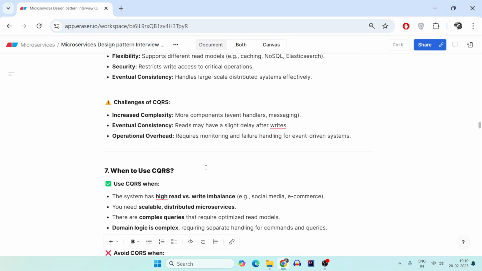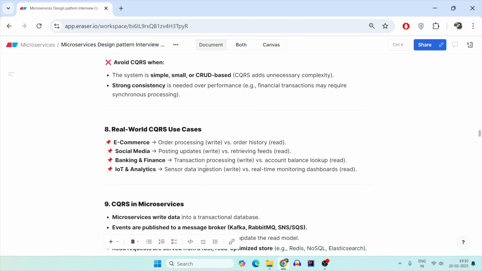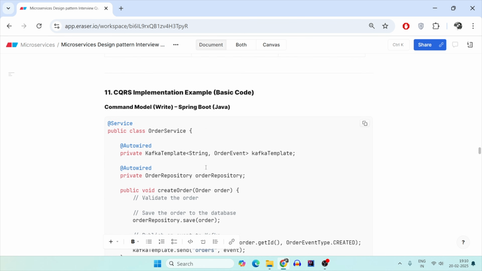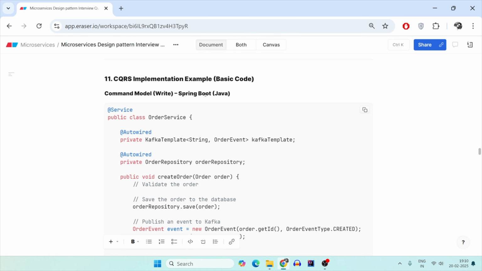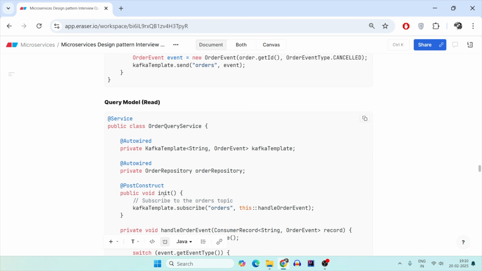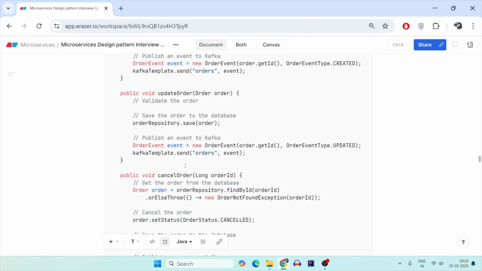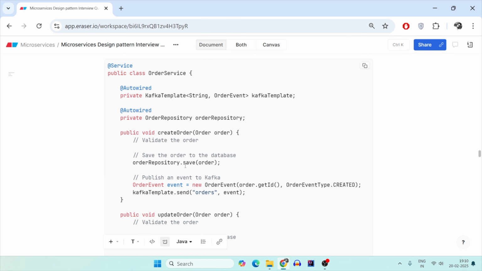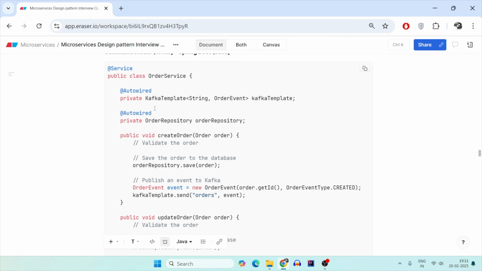Now there's too much theory: why, what is the trade-off, when to use, what is the difference. First, let's understand with the code, okay? This is the basic example where we use the same common database. If you can see, there is a single order repository for both read and write. That means it is going to read and write to the same database. And this is an order service